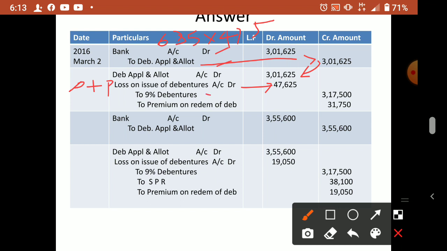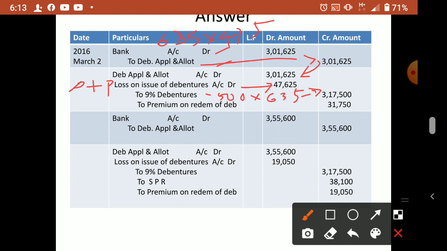Always for debentures we have to write the nominal value. Don't take discount, don't take premium. So 500 into how much? 635. 635 is the number of debentures, 500 is the nominal value. So you will get 3,17,500.